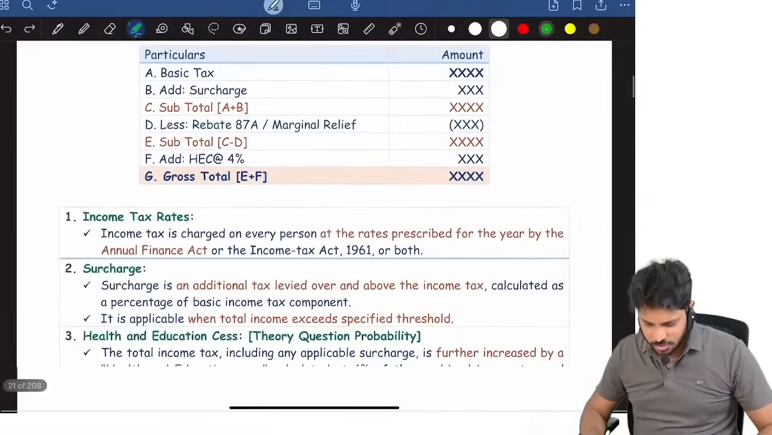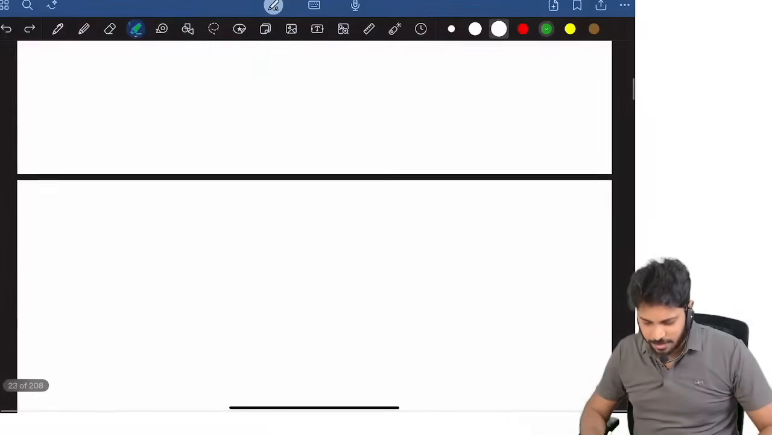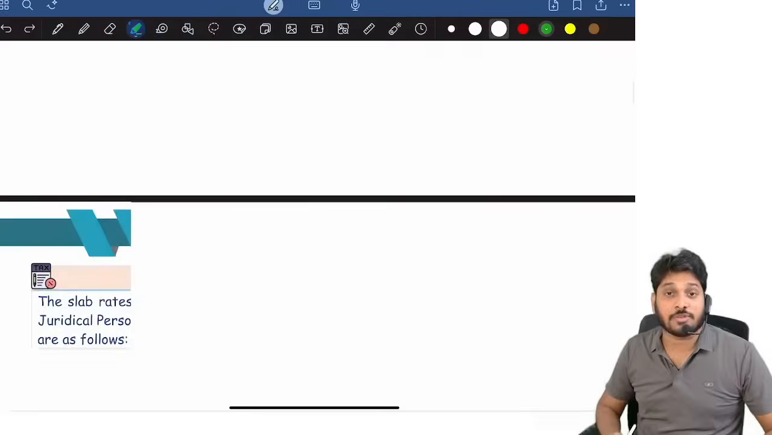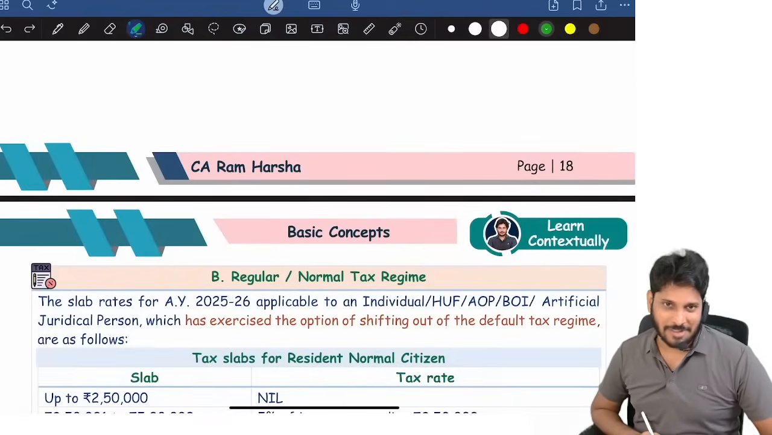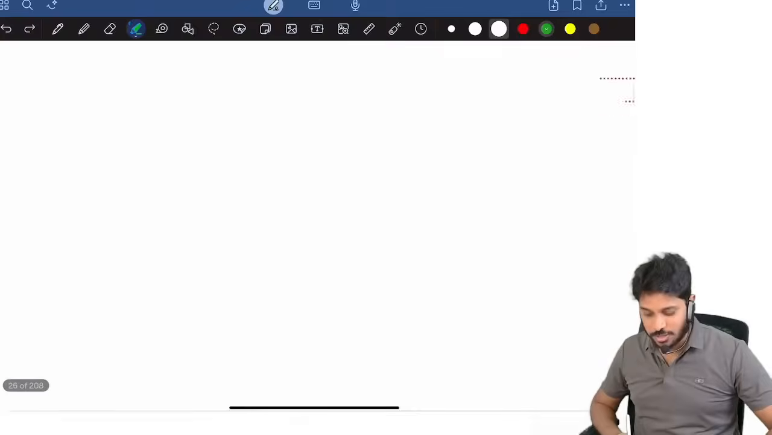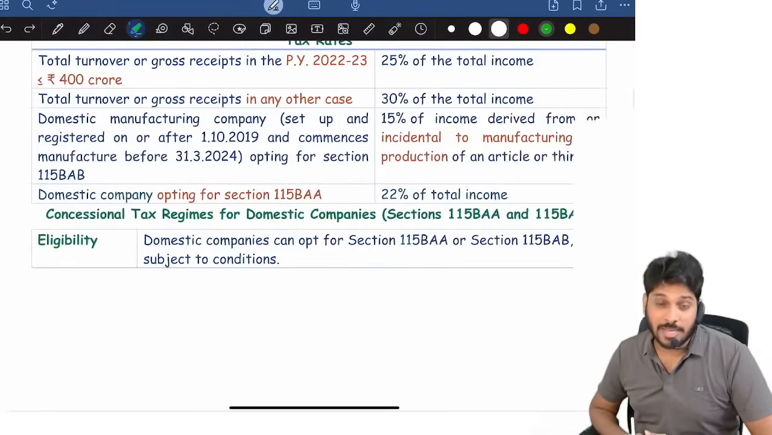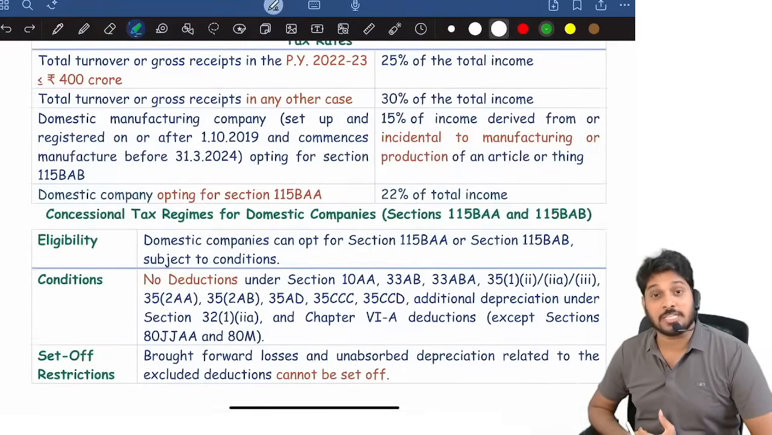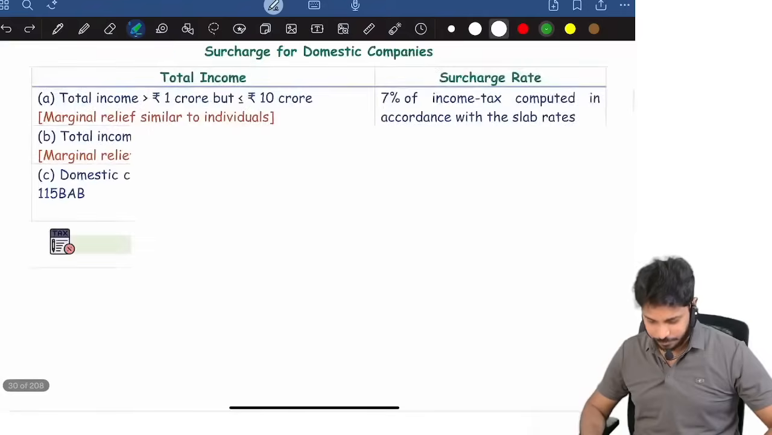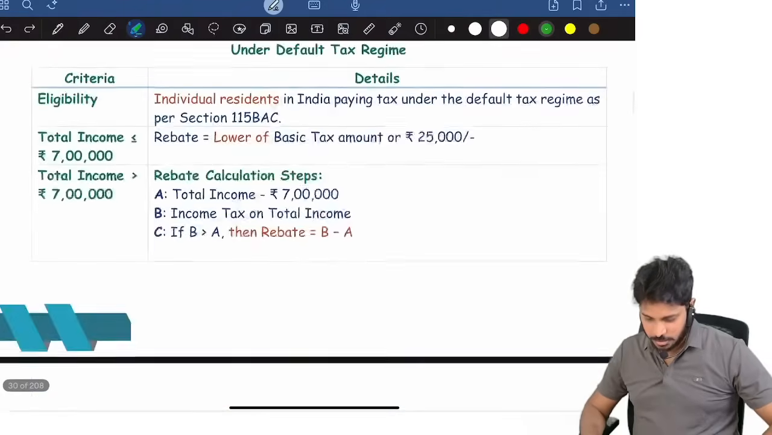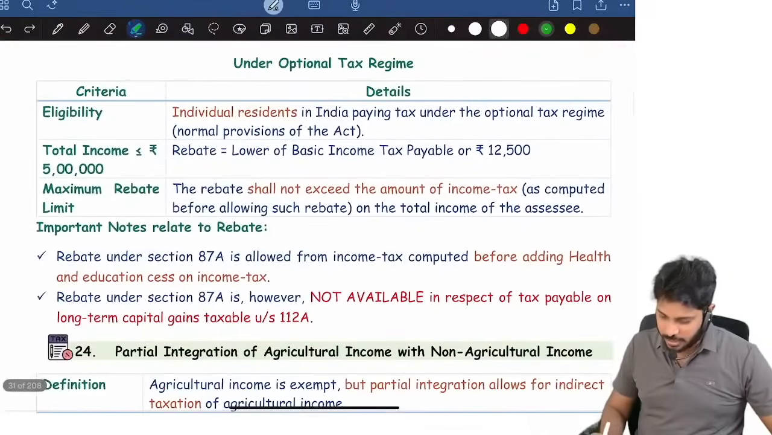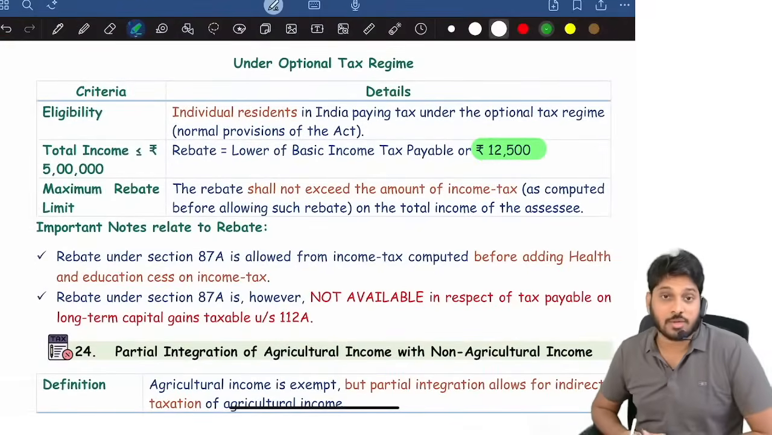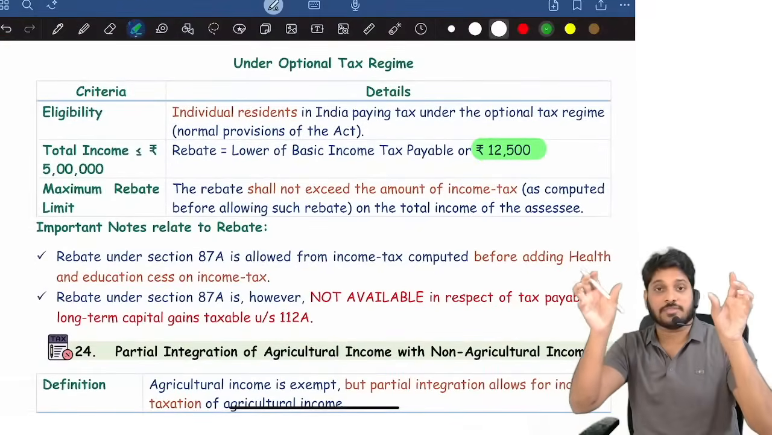Rebate we already understood. And tell me, what is the maximum rebate available? In case of optional tax regime, maximum rebate is 25,000. No, 12,500. Maximum rebate is 12,500 in case of optional tax regime, whereas in case of default tax regime, maximum rebate is 25,000. Correct? So under optional tax regime, maximum rebate is 12,500, or the actual basic tax, whichever is lower, that much.